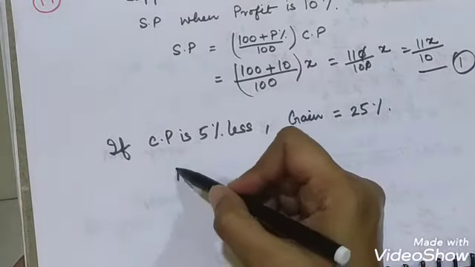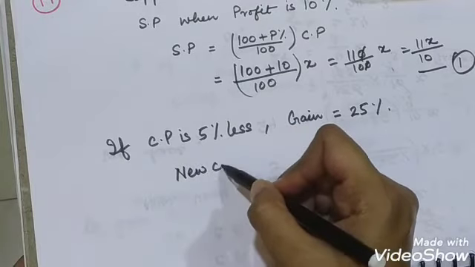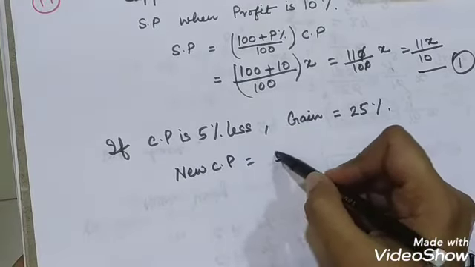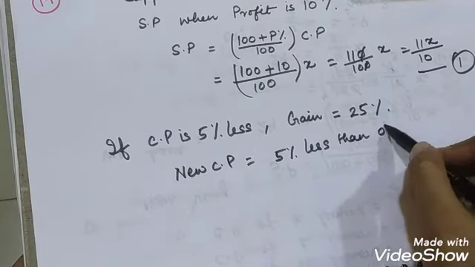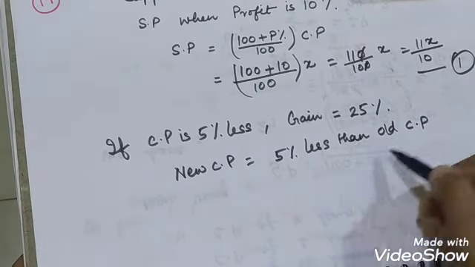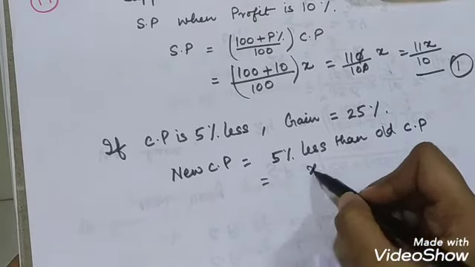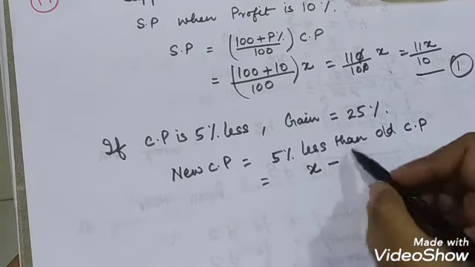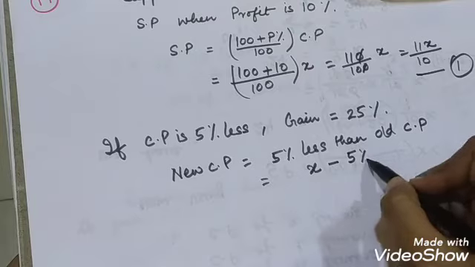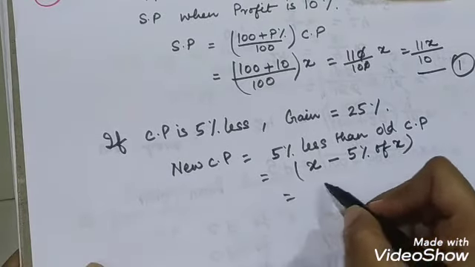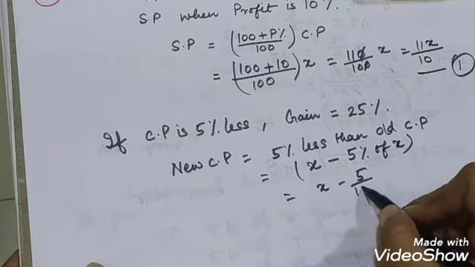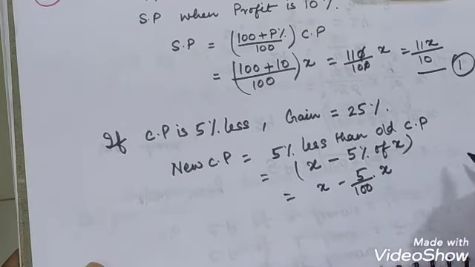Now the new cost price is 5% less than the old cost price. So the old cost price was x, and less than means minus. How many percent? 5% of x. So you need to find x minus 5 upon 100 into x.